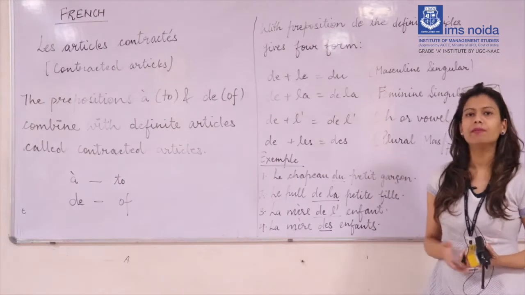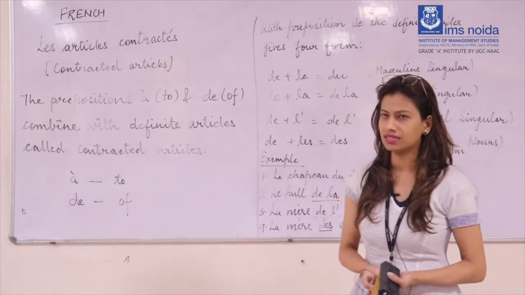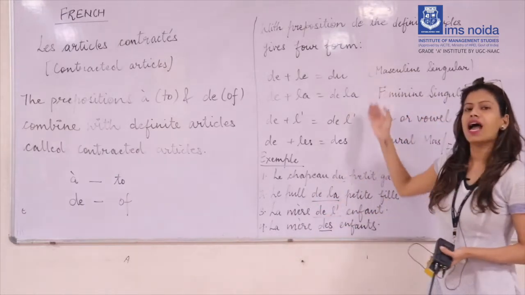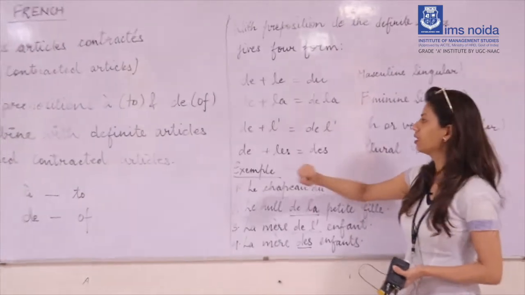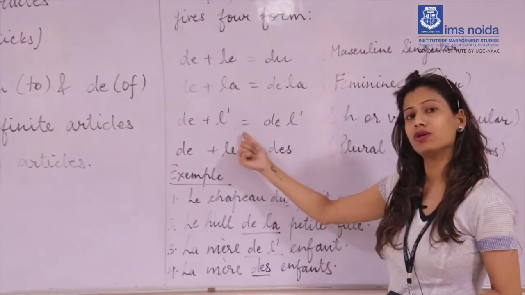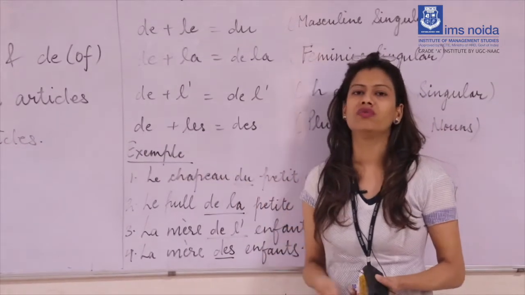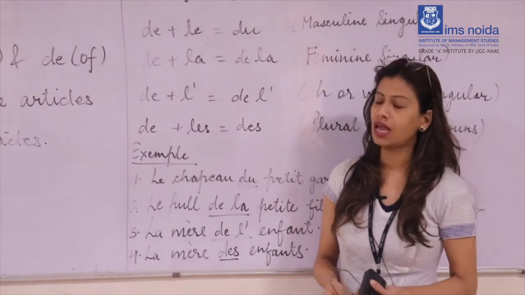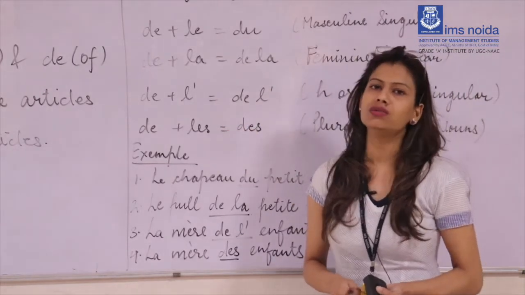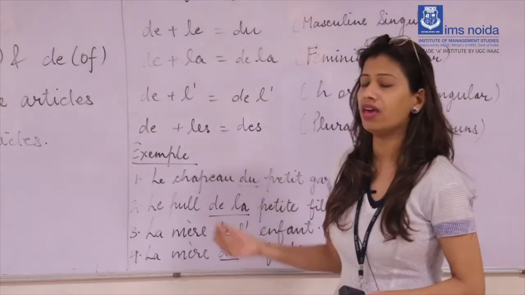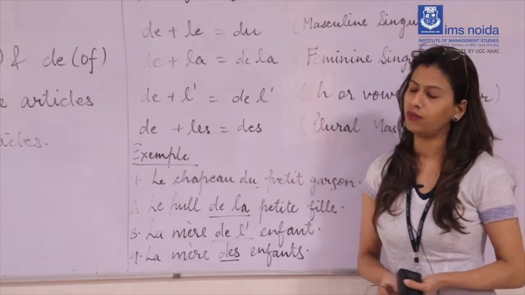I'll give you some examples so it is easy to understand how you can use them in your sentences. In the same way we have de plus la, which is de la, de plus l', which is de l', and de plus les, which will come as des. Just as you use the definite article according to the gender of the noun, in the same way we use these contracted articles according to the gender of the noun.